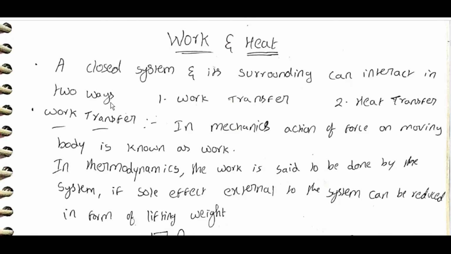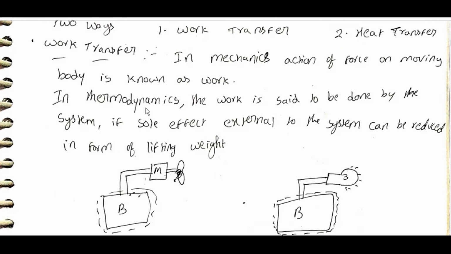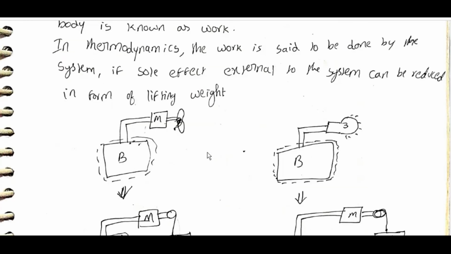Work and heat. A closed system and its surroundings can interact in two ways: work transfer and heat transfer. Work transfer: in mechanics, the action of a force on a moving body is known as work. In thermodynamics, work is said to be done by the system if the sole effect external to the system can be reduced to the form of lifting a weight.